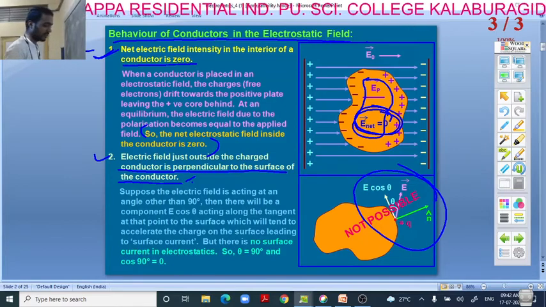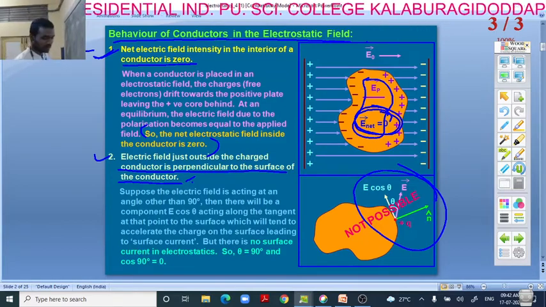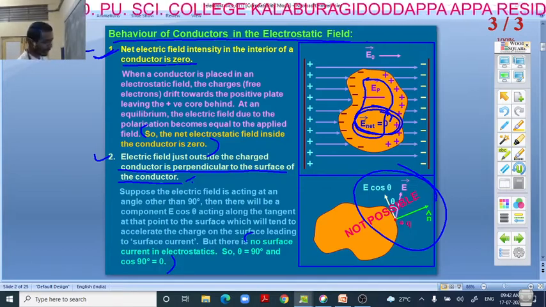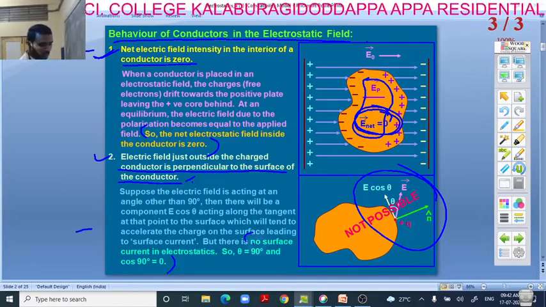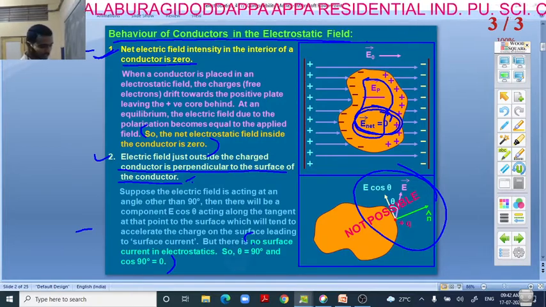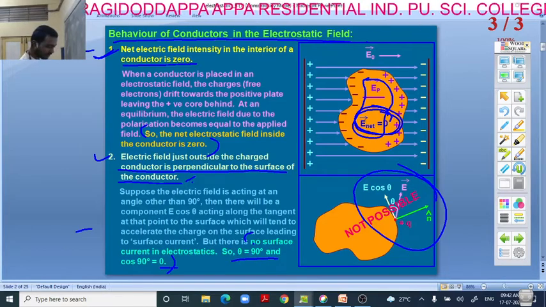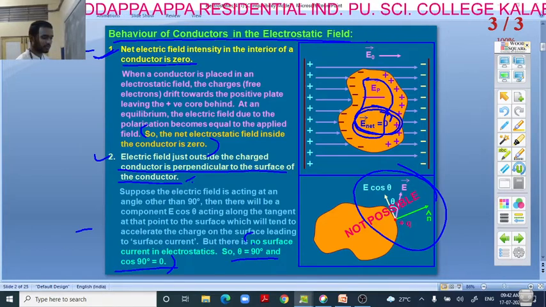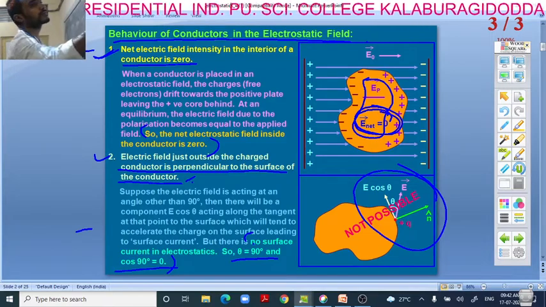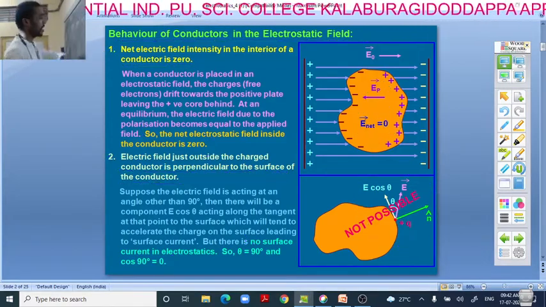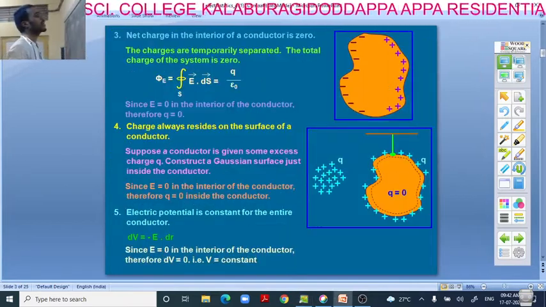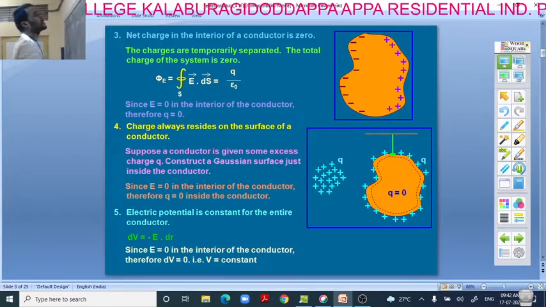Important thing here is there is no surface current in electrostatics. So theta is equal to 90 degrees and cos 90 is equal to 0. That you concentrate here. I'm not much concentrating on the theoretical part.